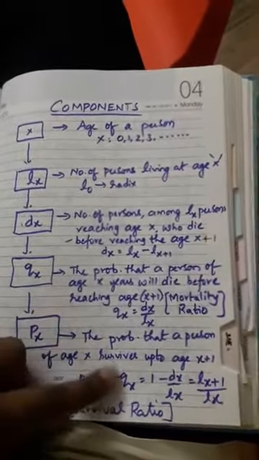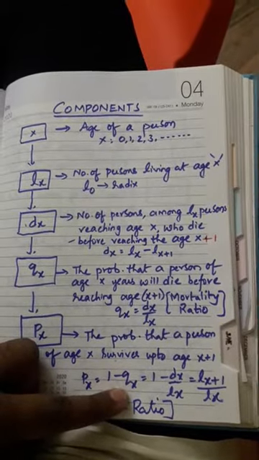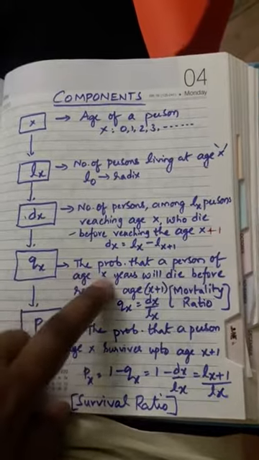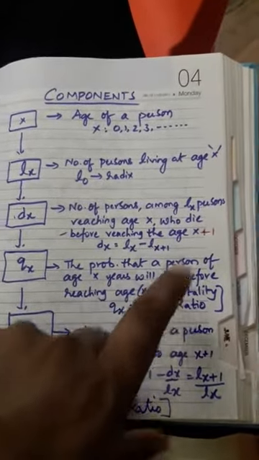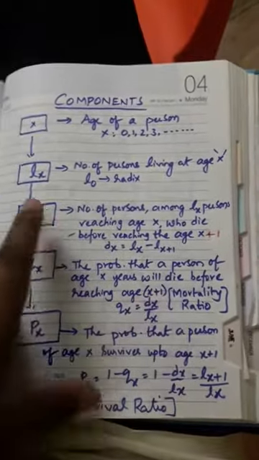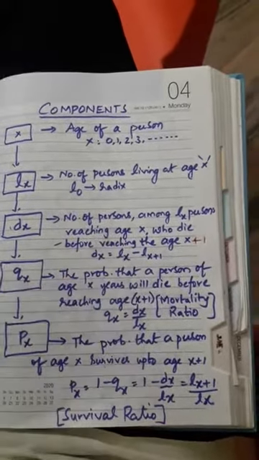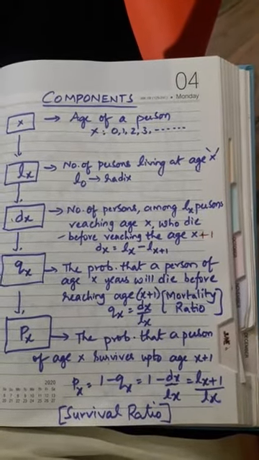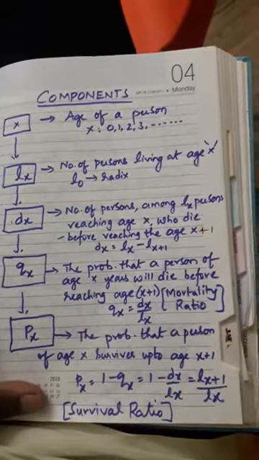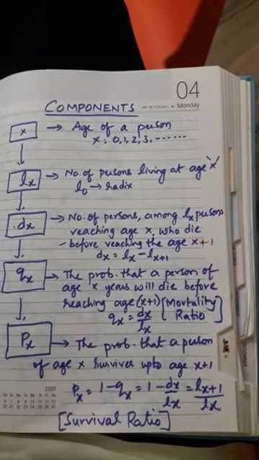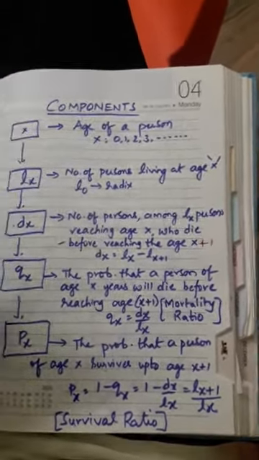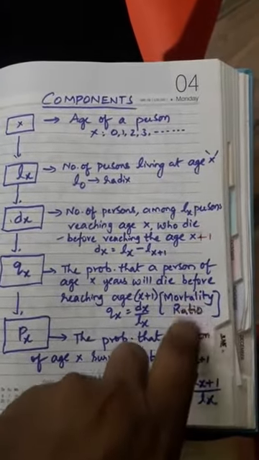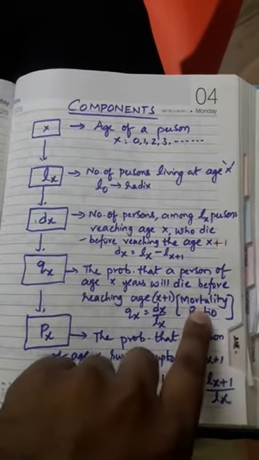Next one is qx: the probability that a person of age x years will die before reaching age x plus 1. See, dx is what you have taken: among lx people, how many persons are dying before reaching next age x plus 1? What is the probability of dying? I am calculating in the name of qx. We can say it as a mortality ratio, right?